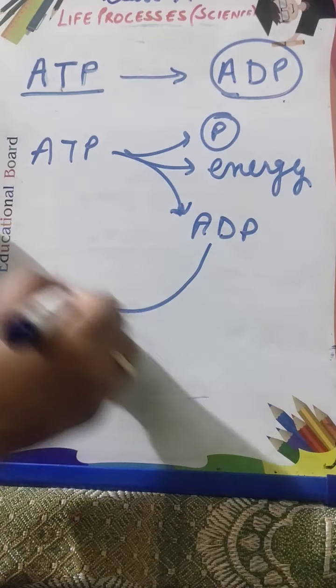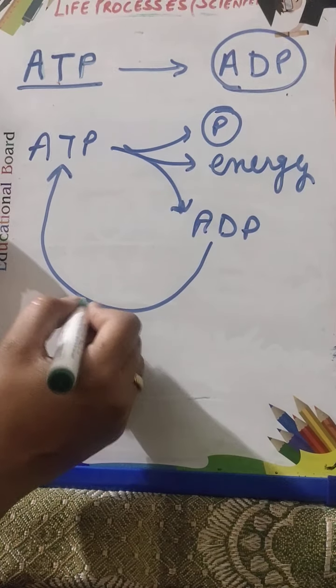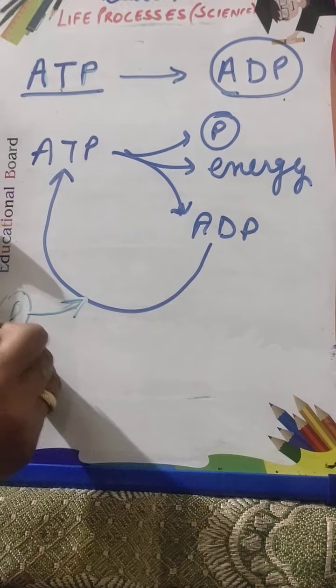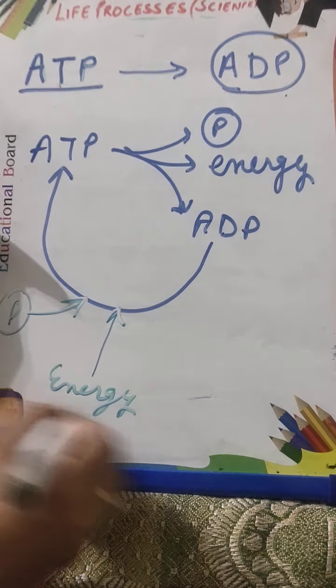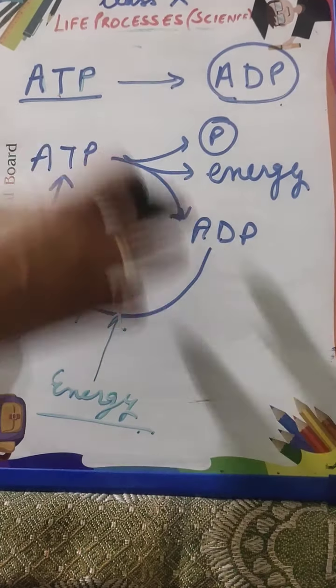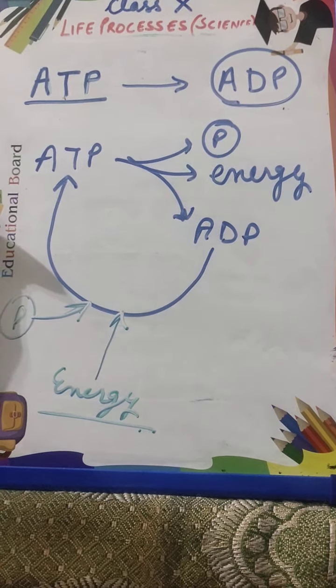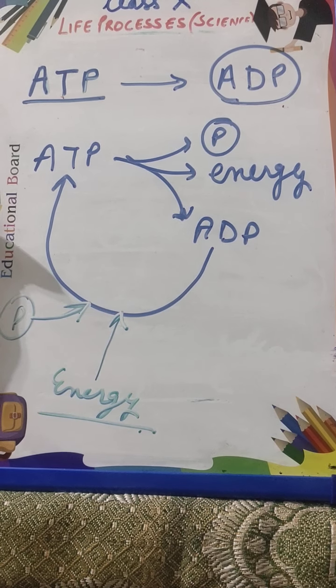Now when ADP is going to form ATP, one phosphate group is going to join, and for this we have to spend energy. This interconversion can occur in the cell. It depends on the conditions in the cell. So this interconversion can also be possible.